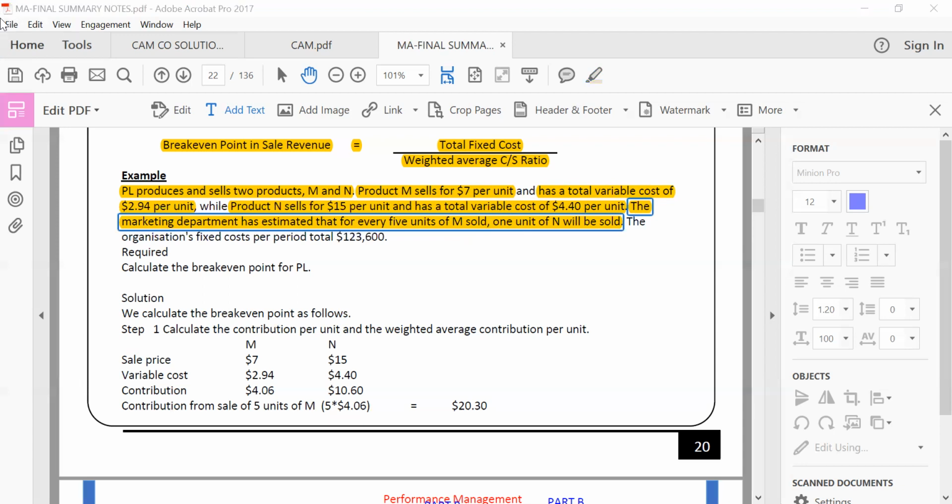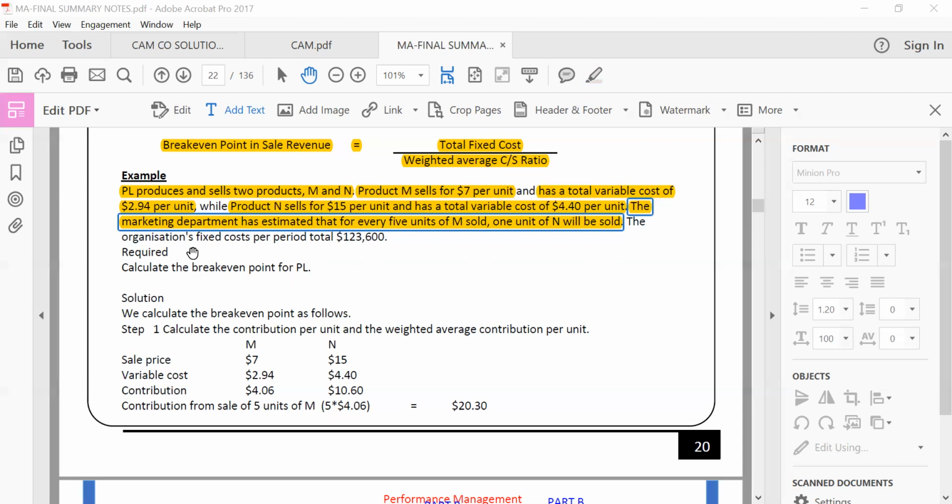The organization's fixed costs, as we have all the time indicated, we do not use fixed costs in performance management in taking decisions. All the time, decision making is based on contribution. If it is throughput accounting, decision making is based on throughput. If it is any other decision making technique, we actually use what? Contribution. No wonder even in the case of shutdown, we use the variable cost and the sales price. So just be clear. In PM, most decisions are based on contribution.